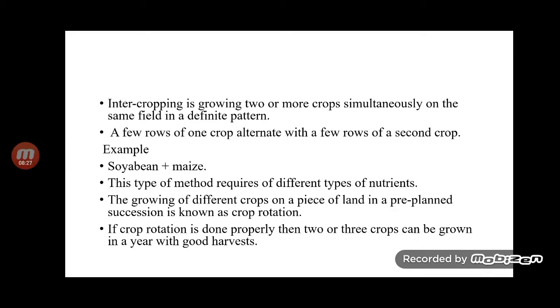Then there is the intercropping method. In intercropping, we grow two or more crops simultaneously on the same field in a definite pattern. In one row we grow one crop, and in another row we grow a second crop. Example: soybean plus maize. This method requires different types of nutrients. Growing different crops on a piece of land in a pre-planned succession is known as crop rotation. If crop rotation is done properly, we can grow two to three crops in a year with good harvest rates.